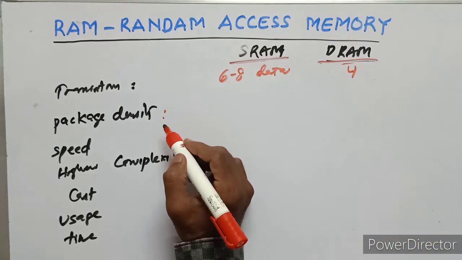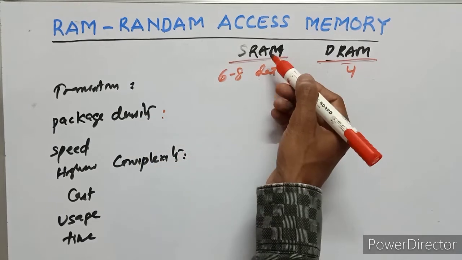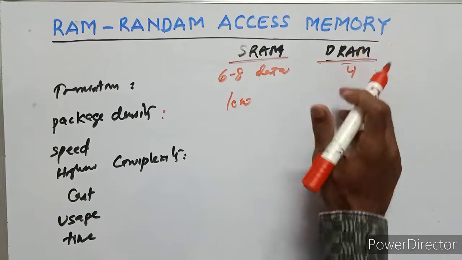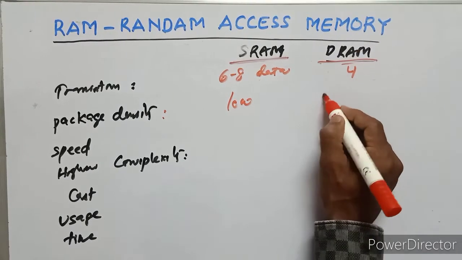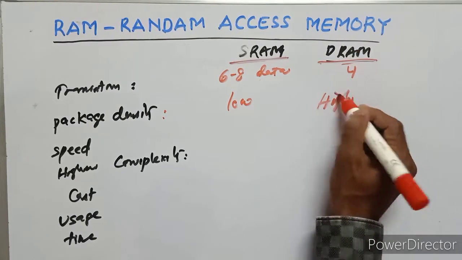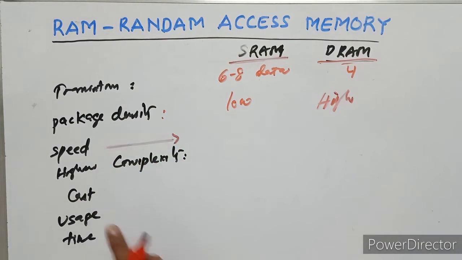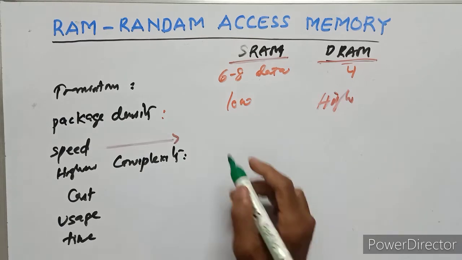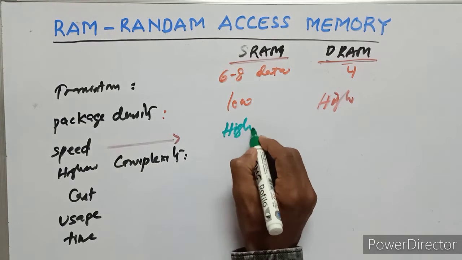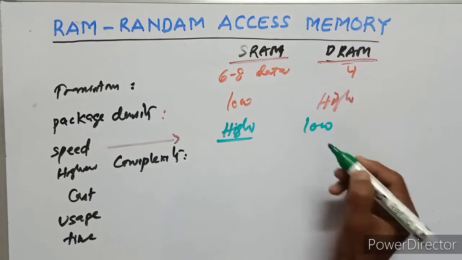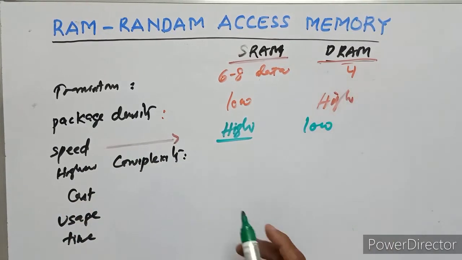The package density in static RAM is low. The package density in dynamic RAM is high. The speed of SRAM is very high. The speed of DRAM is low.